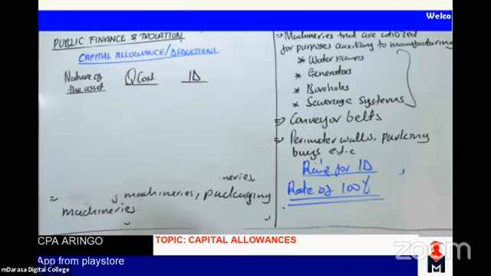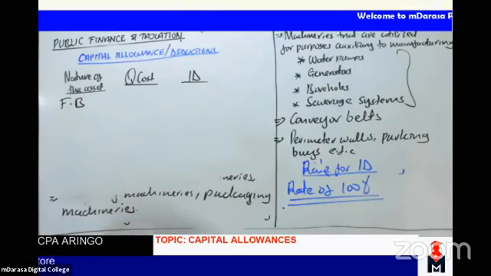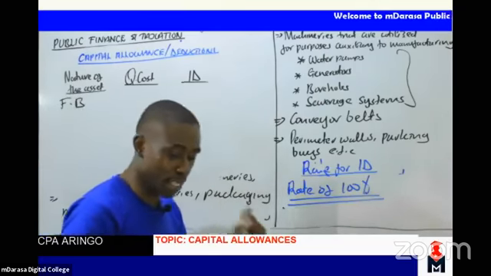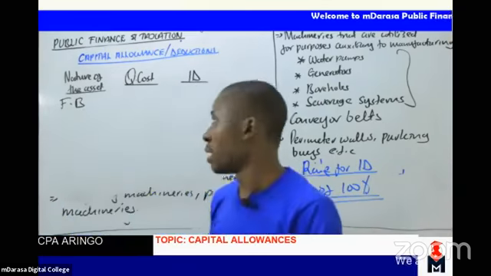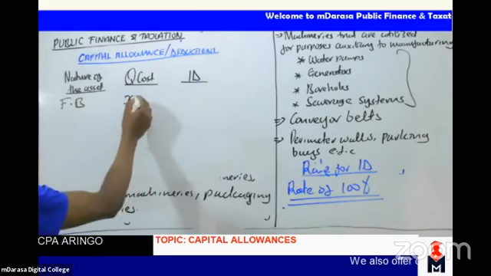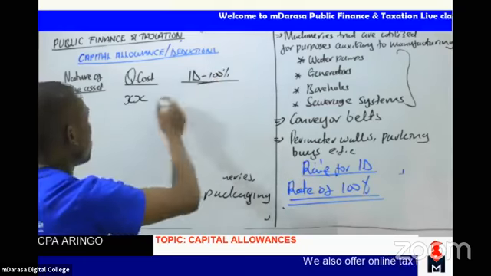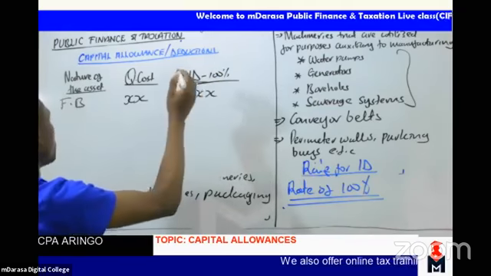Assuming the nature of the asset is the factory building, I'll term it as FB, not Facebook, but factory building. Assuming I have a qualifying cost there, I know ID is at the rate of 100%, so I'll have the whole figure there.